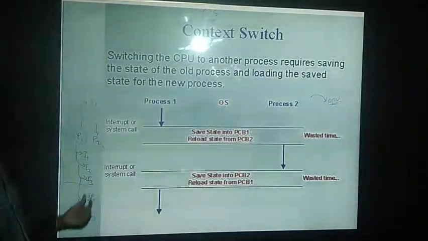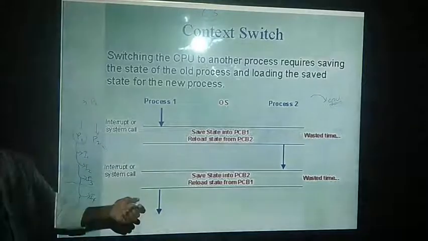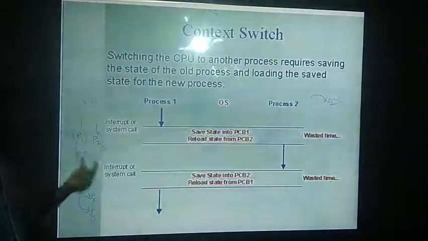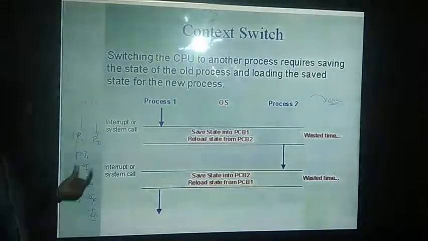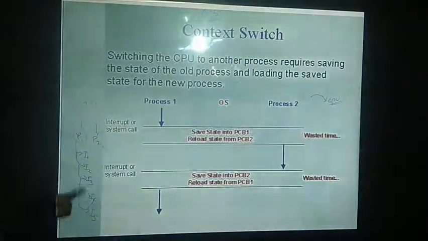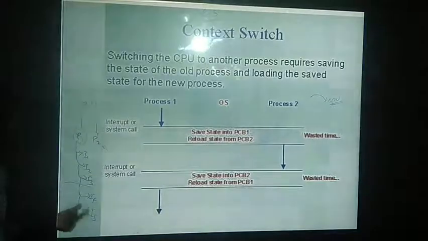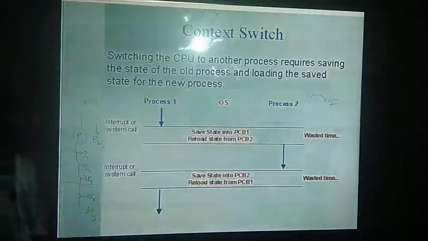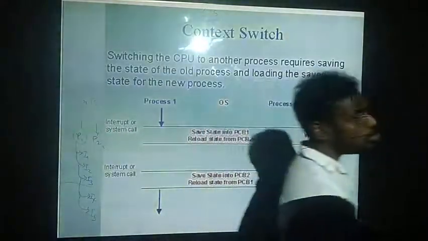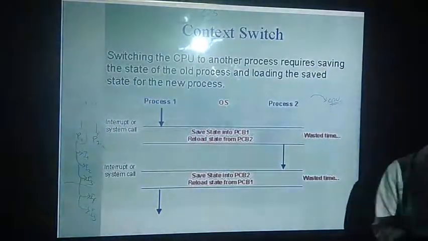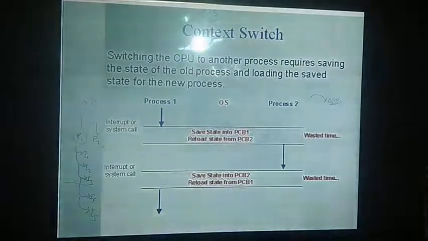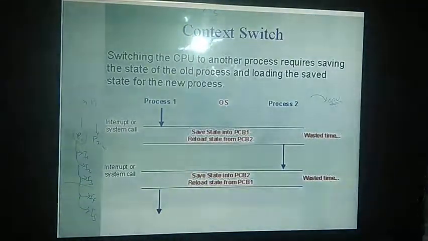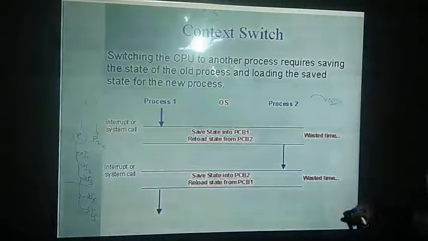Why? Because when we give it back to the ready queue, it should not start again with I1, because we have already executed I1, I2, I3. So we will store these details and start our execution from the I4 instruction. Because sometimes a single process may hold thousands of instructions. It is not possible that every time we will begin with the first instruction and go to the last instruction.